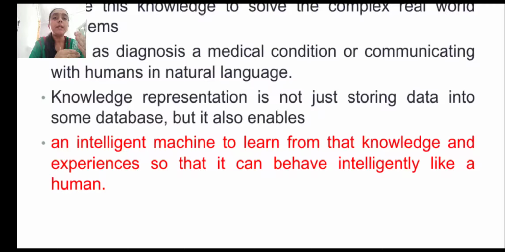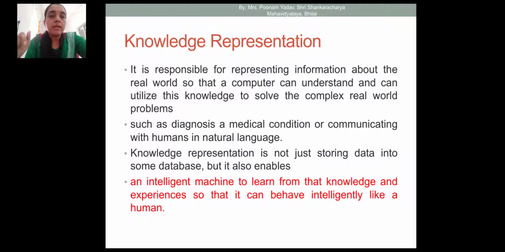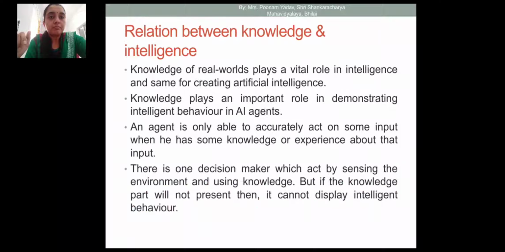The aim of AI is to create a machine that thinks like a human and may take decisions like a human. So knowledge is a must, and only then can the AI system take decisions.